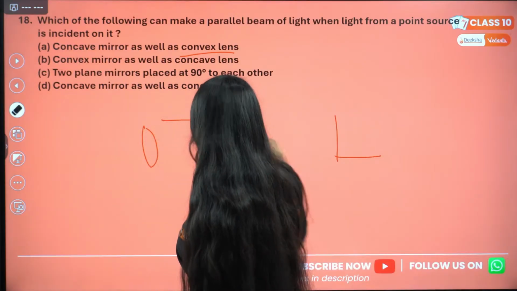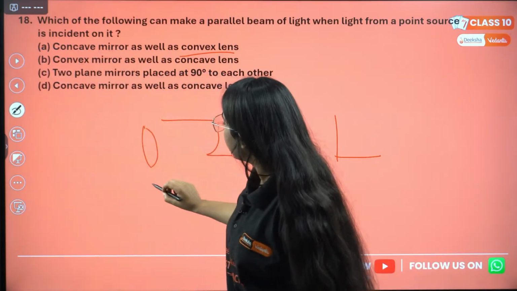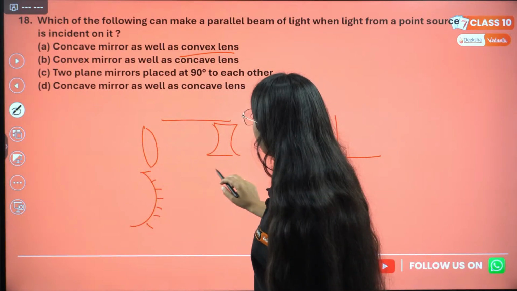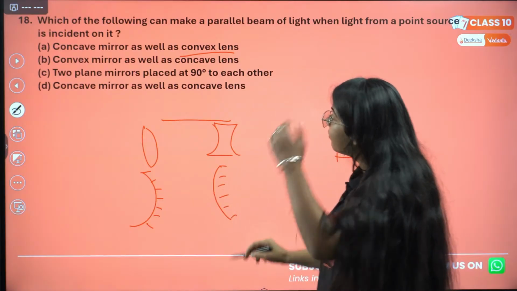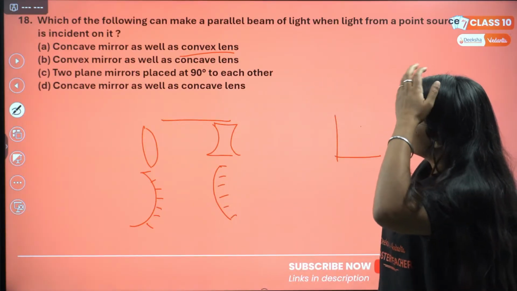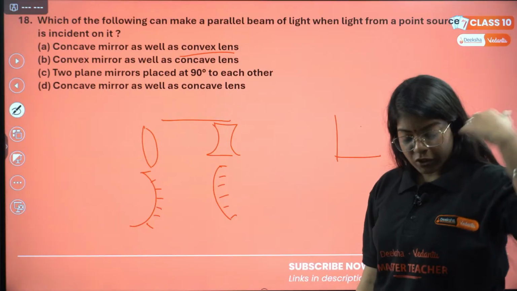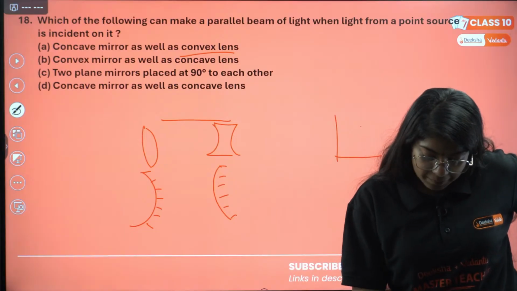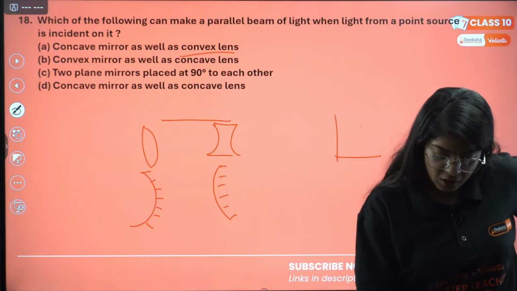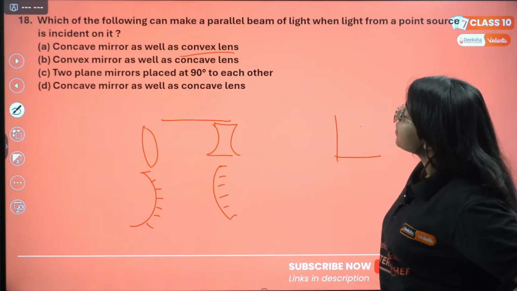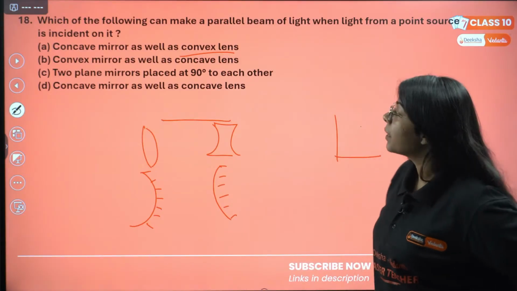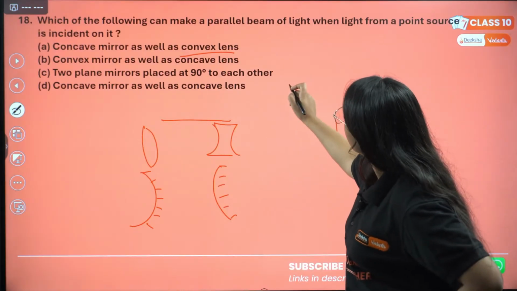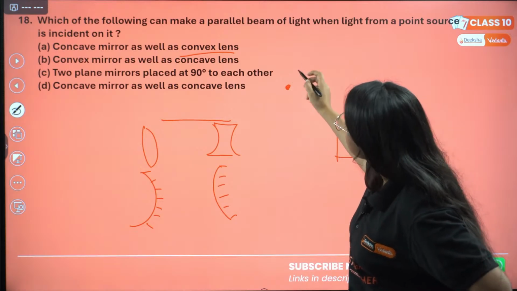Okay, so the first option is concave mirror, which is this one, or convex lens, convex mirror as well as concave lens, 2 plane mirrors at 90 degrees, concave mirror as well as concave lens. So which of these is true? Okay, let me know in the live chat, what do you think? Which of these statements is true? Which of these instruments can form a parallel beam of light when light from a point source is incident on it?